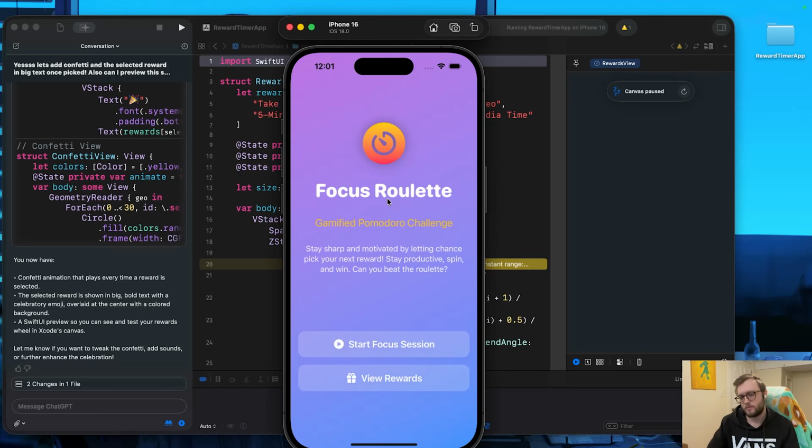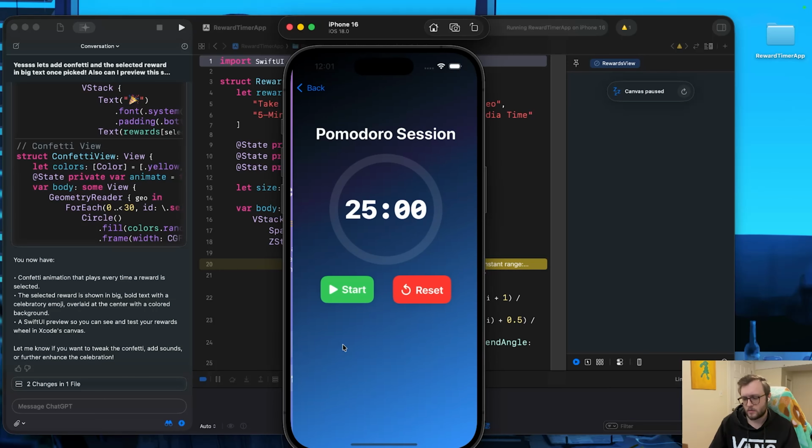Alrighty, I think we've been going on for about 25, maybe 30 minutes. Hard to tell when I'm doing the recording. But this is Focus Roulette day one. So we have a little bit of a landing splash screen, not entirely satisfied with the color, but we can obviously change it a little bit more. And still, like, can you beat the roulette? It's a little aggressive. Anyways, we can press on our start focus session, and we do have a timer that